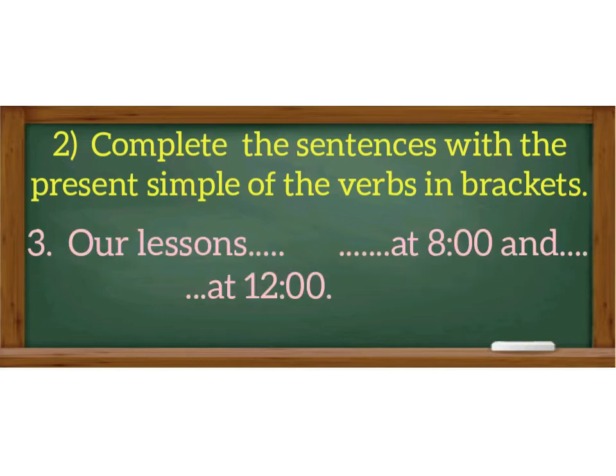Our lessons, to start at 8 and to finish at 12. Our lessons can be replaced by the pronoun they. And because of this, we simply use the base form of the verb. Our lessons start at 8 and finish at 12.